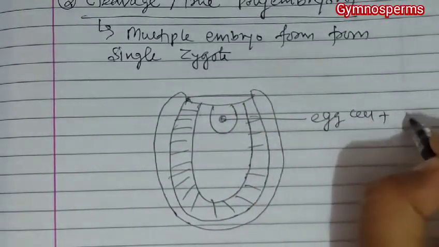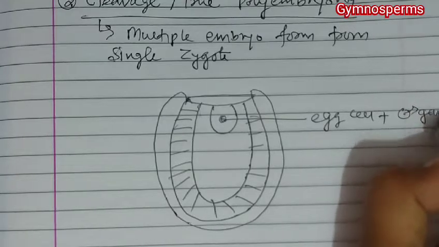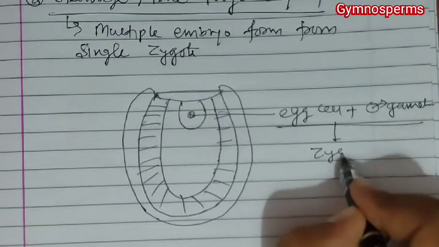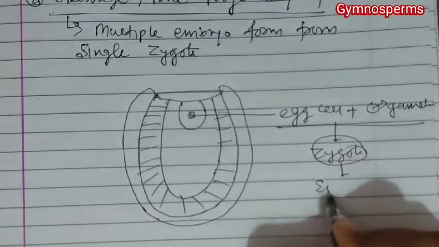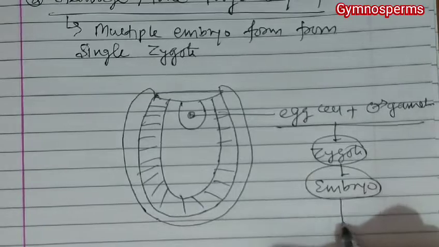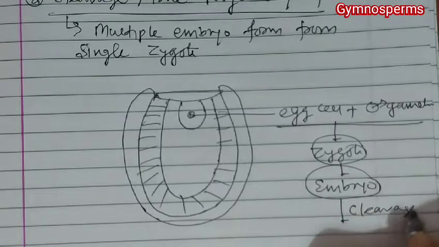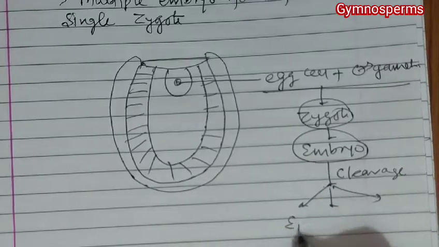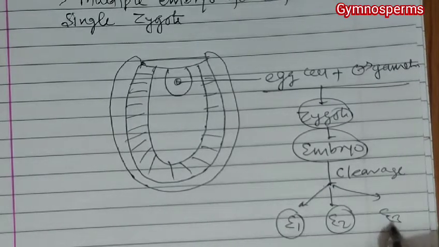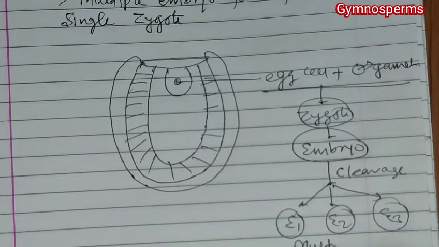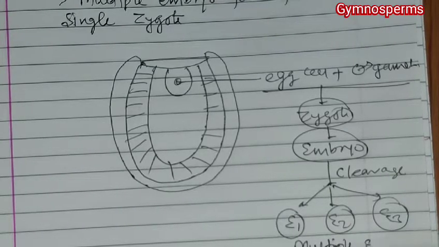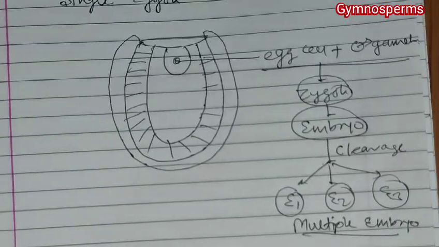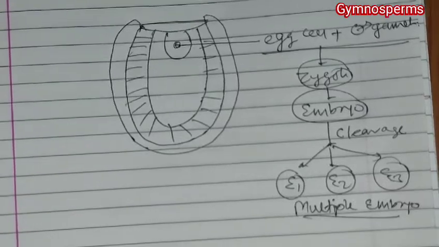This egg cell will fuse with the male gamete and form a zygote. Now this zygote will form an embryo, and this embryo will undergo cleavage. So multiple embryos will be formed, that is embryo 1, embryo 2, embryo 3, like this, from the single zygote. Because of this it is known as true polyembryony.